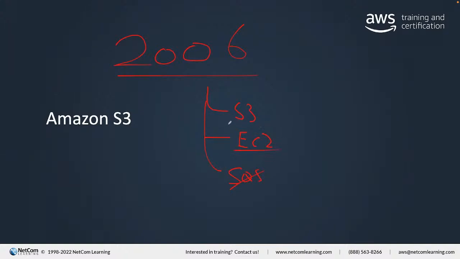And then here, S3. Why do we call it S3? It is because the name of S3 is Simple Storage Service. So we got Simple Storage Service, three S's. That's why we call it S3. This is an online storage service at the beginning, but now they have many features. Let's take a look at this service.